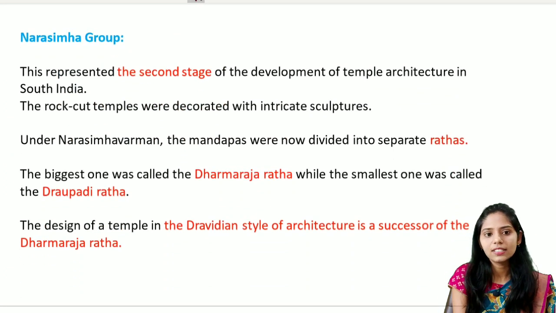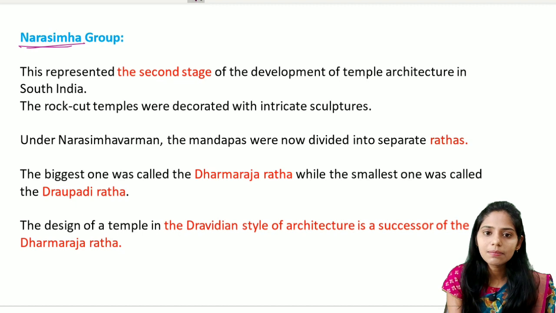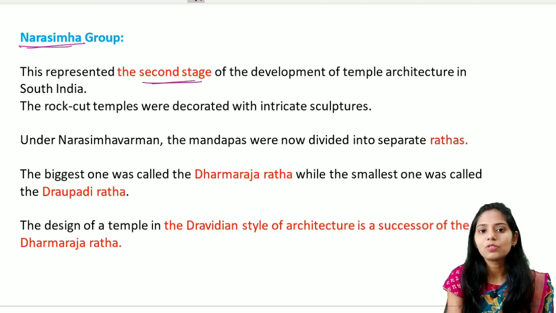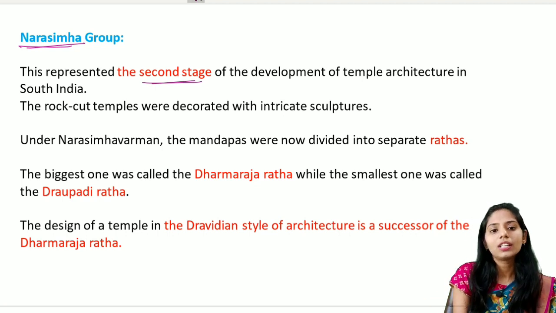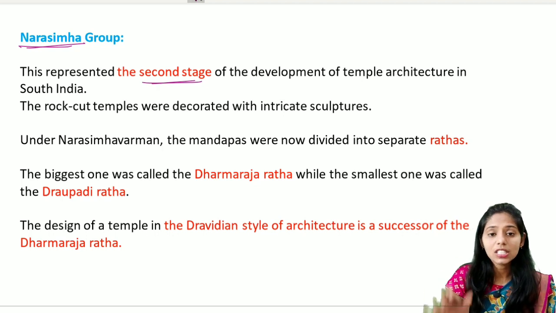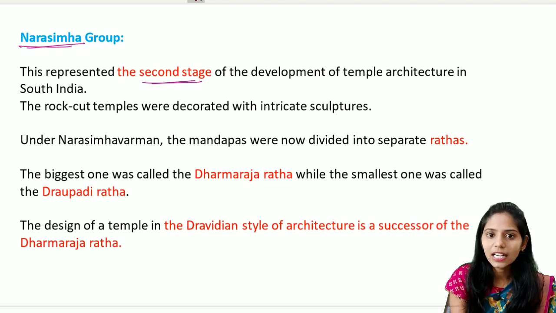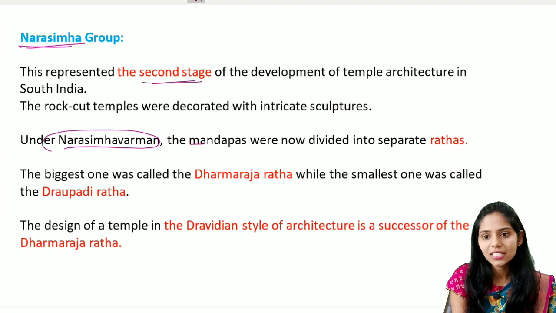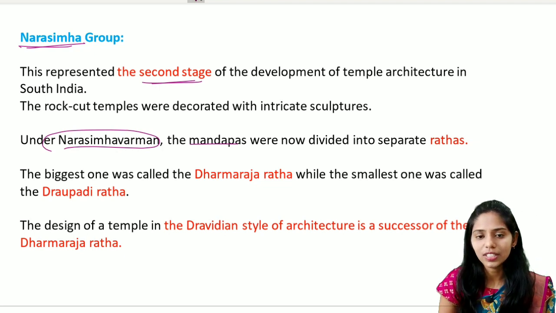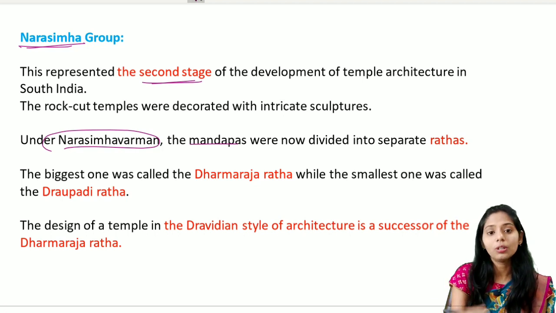The second stage is called the Narasimha group, and it represents the second stage of the development of temple architecture mainly in South India. The rock cut temples which started in the first stage were now decorated with intricate sculptures. So the development from the first stage to the second stage is that they added intricate sculptures to these temples, patronized under Narasimhavarman. And the mandapas are now divided into separate rathas. So there is a development from mandapas to rathas seen in the second stage of temple architecture during the Pallava times.